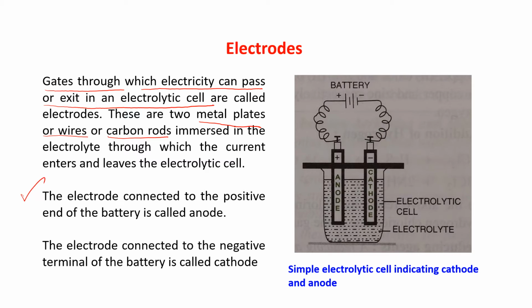The electrode connected to the positive end of the battery is called the anode, and the electrode connected to the negative terminal of the battery is called the cathode. I already told you that. See, this is called the anode, which is connected to the positive terminal of the battery, and this is the cathode, which is connected to the negative terminal of the battery.